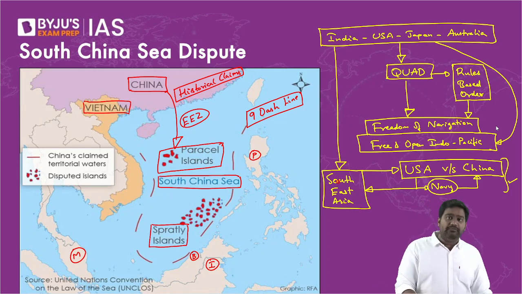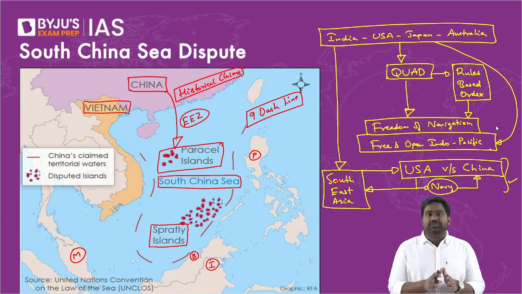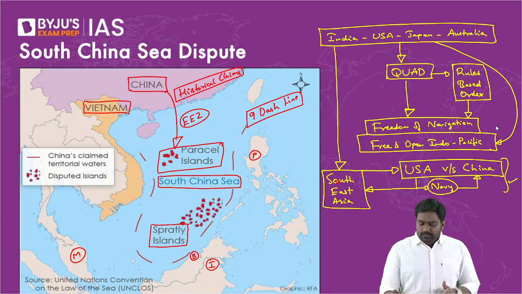So that is why the topic is very, very relevant, and you should know what India's position is. Under our Indo-Pacific doctrine, our stand is very clear. We are against any such violation of international rules. We want the UN clause to be upheld. We want the rules-based order to be implemented, and we support freedom of navigation and overflight to keep the Indo-Pacific free and open. Is that clear?